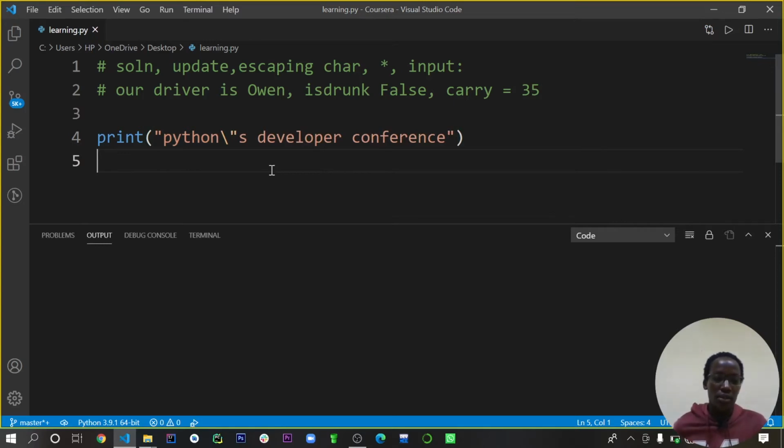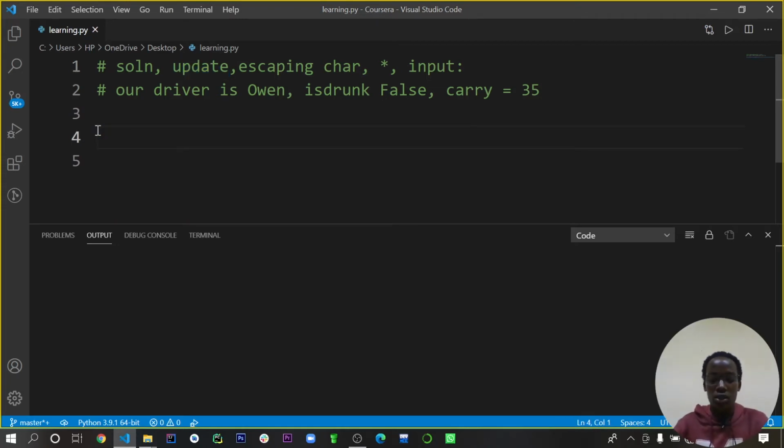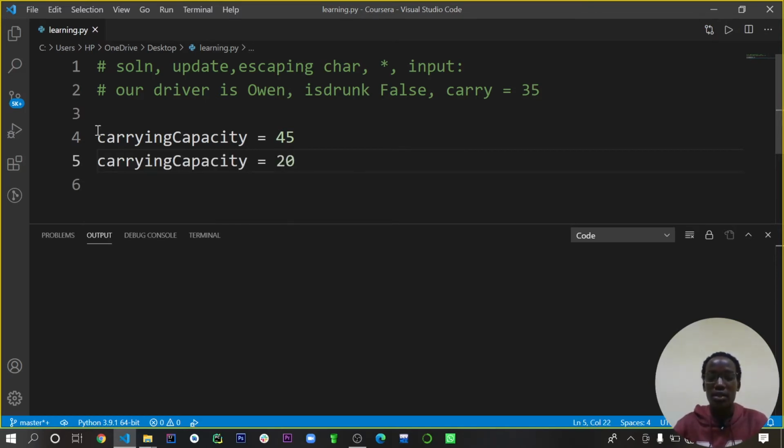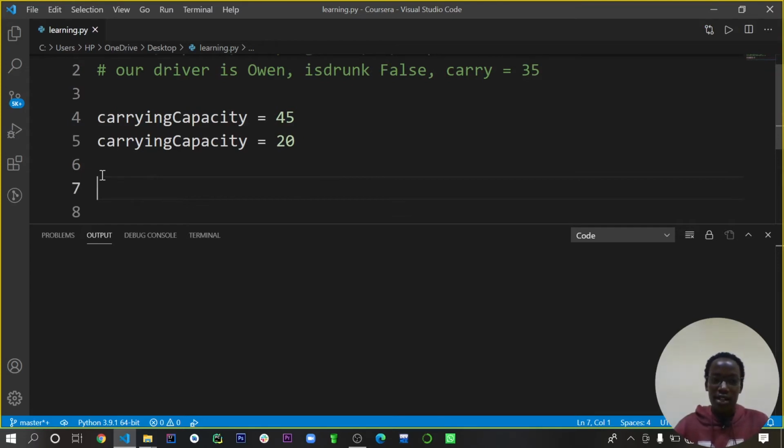Now the next thing I want us to do, let's see, check first escaping. We're done with this one. So the next thing is updating. Let's say we want to update a variable, so I'm going to remove that. Let's say the carrying capacity of our matatu, the vehicle, was 45. Now let's say due to some restriction of movement, the carrying capacity was reduced to 20. We can do that easily by reassigning it to the same variable. Otherwise, this creates a different variable apart from this one.